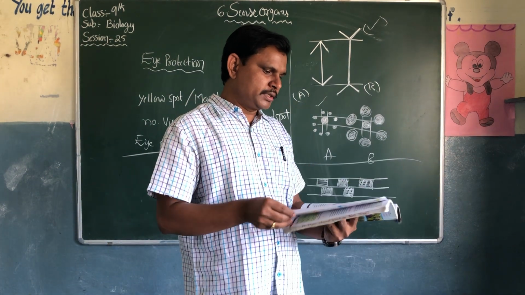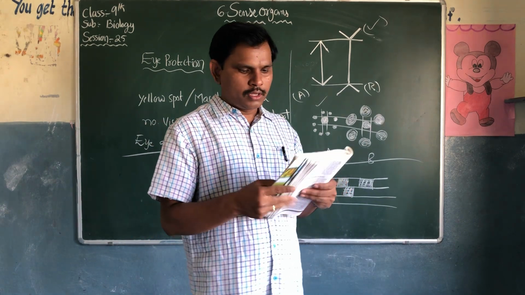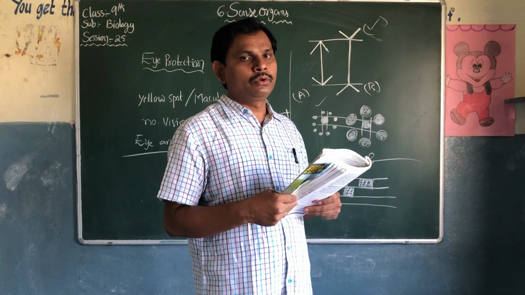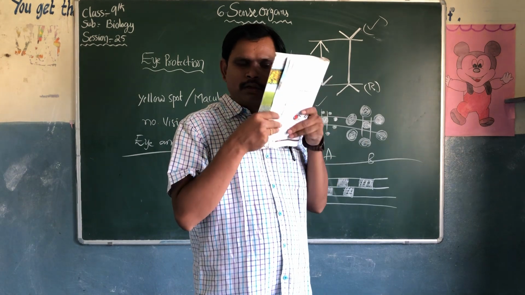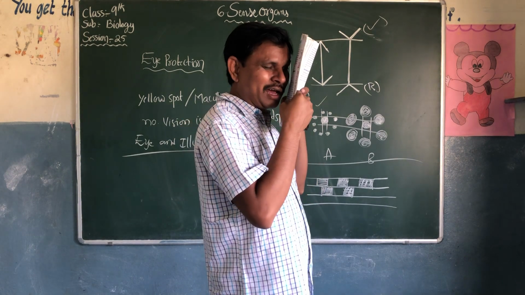Look at one more picture. Page number 81, activity 4. How can we see the yellow spot, or the no-vision spot? You can close one eye. Bring it properly near to the eye.